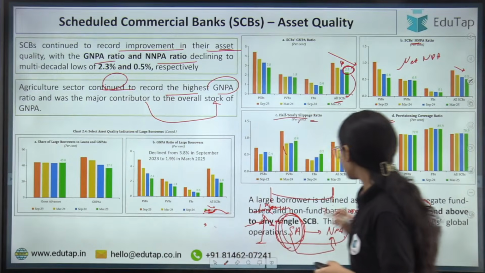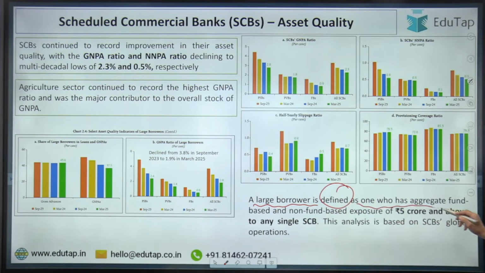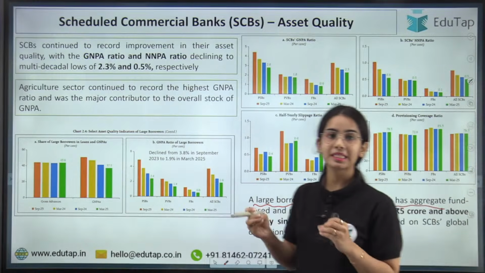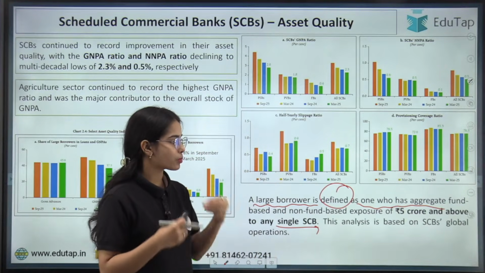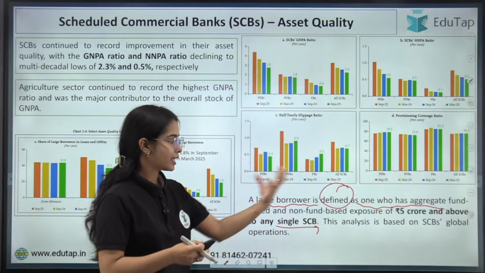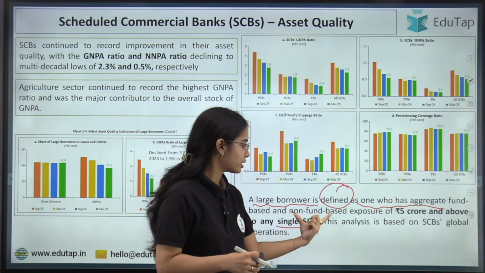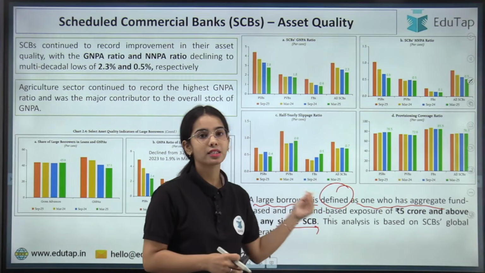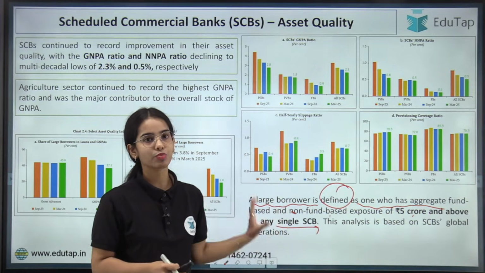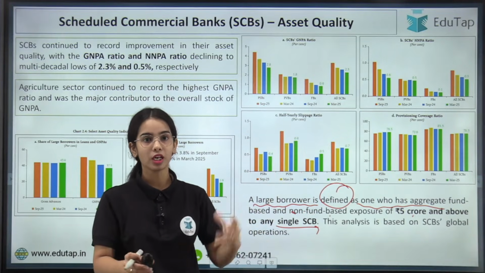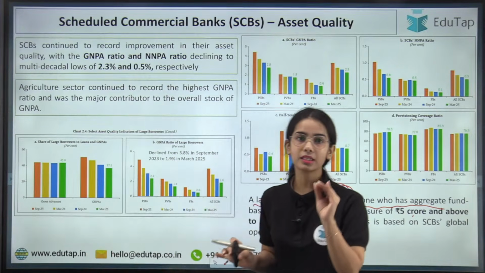So now coming to the next point. A large borrower is defined as one who has aggregate fund-based and non-fund-based exposure of 5 crores and above to any single scheduled commercial bank. That means a large borrower is one that has taken aggregate fund-based exposure, that is, has taken money in the form of borrowing, or non-fund-based exposure, that means he has taken a letter of credit or some guarantee, worth rupees 5 crore and above. So if the total fund-based and non-fund-based exposure to any single scheduled commercial bank is 5 crore and above, he will be considered a large borrower.